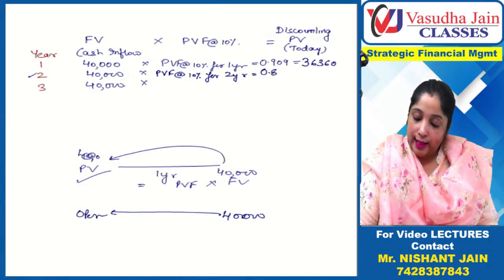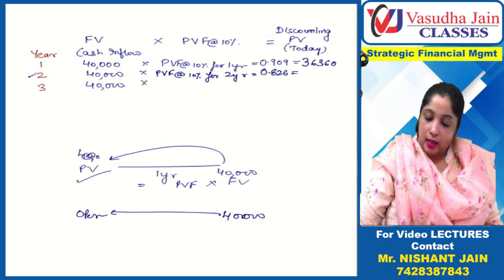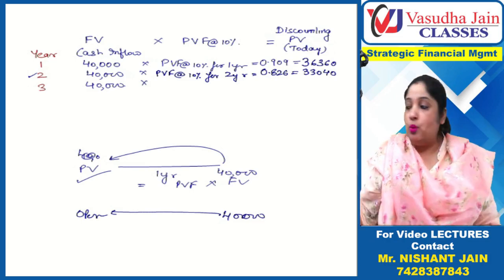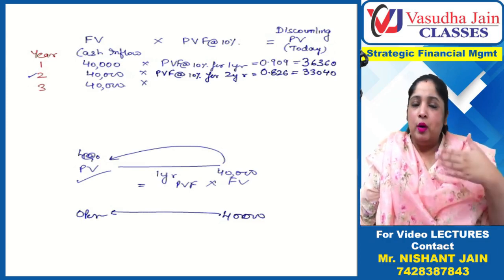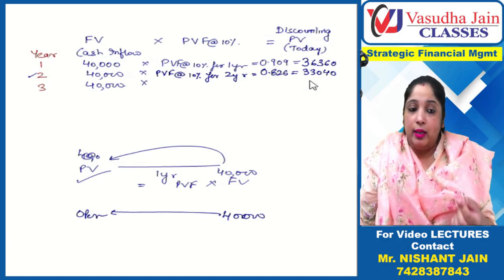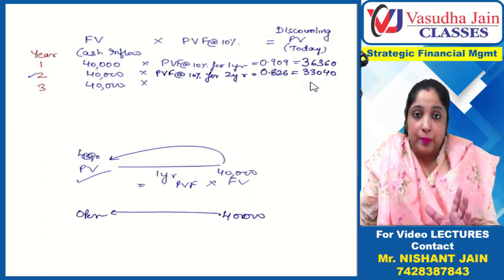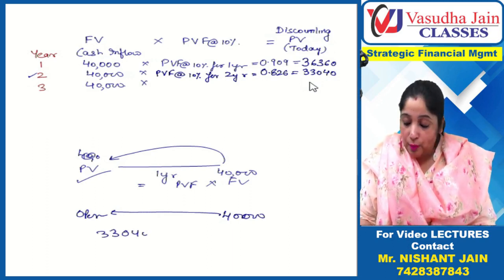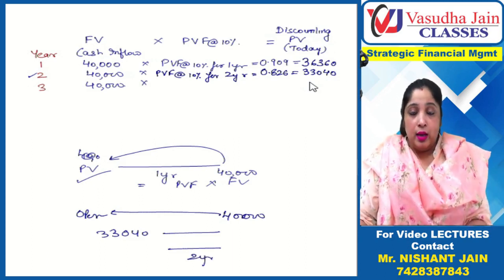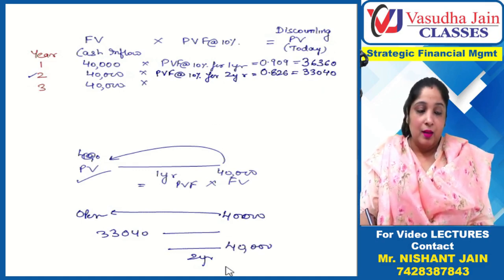So if I multiply with 0.826, how much am I getting? 40,000 into 0.826, we are getting 33,040. Now please, my dear students, I am not interested in just solving the question. I am trying to explain to you what this 36,360 and 33,040 mean. If you invest 33,040 rupees today, after 2 years, with annual compounding, interest on interest, it will become 40,000. This is what it means.